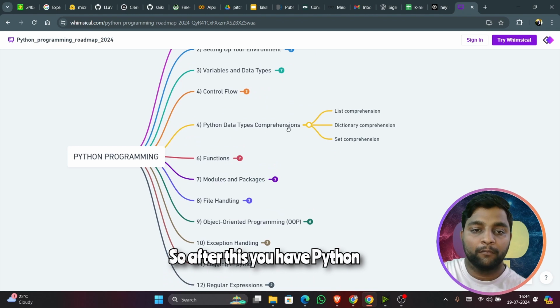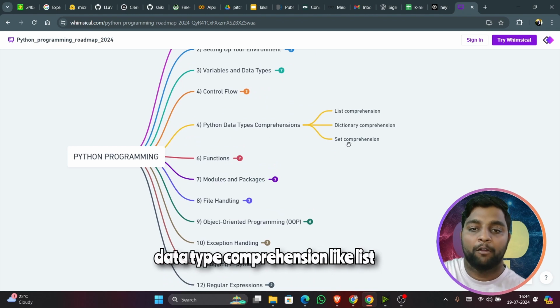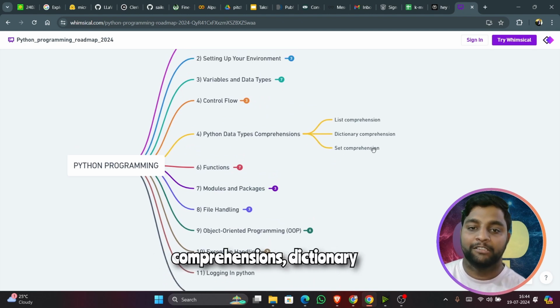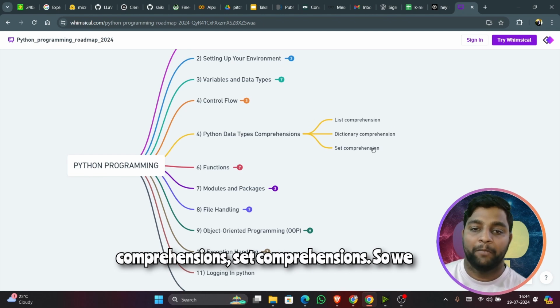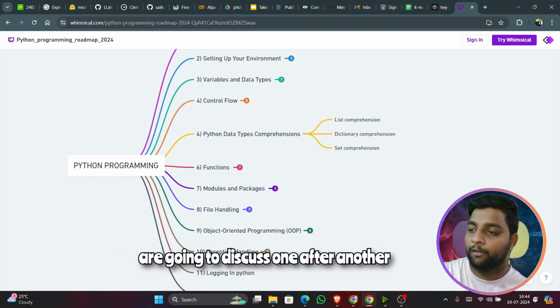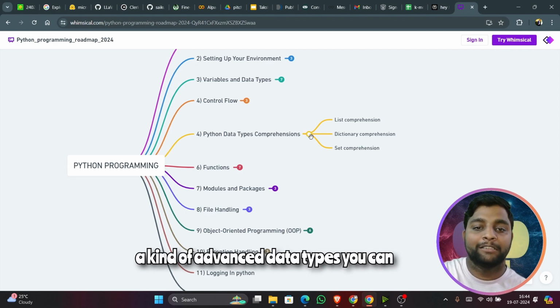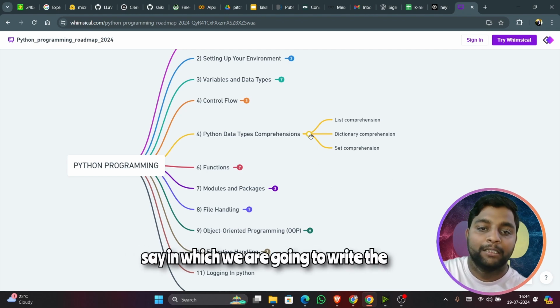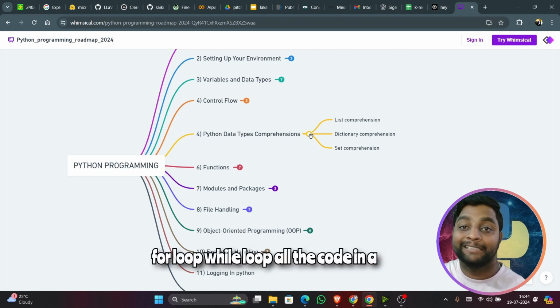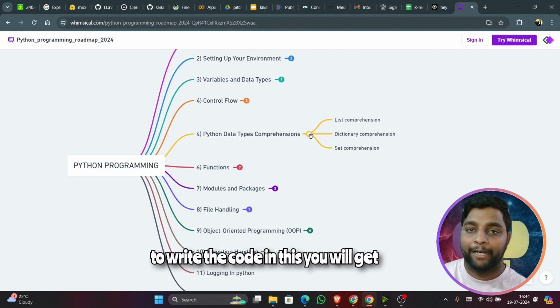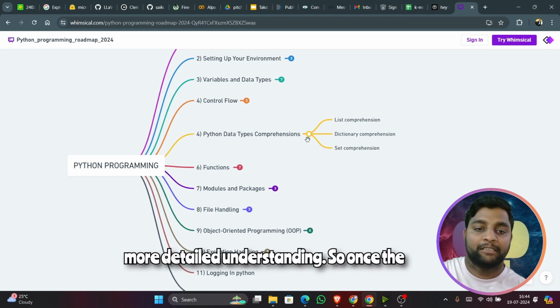So after this, you have Python data type comprehension, like list comprehensions, dictionary comprehensions, set comprehensions. So we are going to discuss one after another about all these comprehensions. They are a kind of advanced data types, you can say, in which we are going to write the for loop, while loop, all the code in a simplified format. So when we are going to write the code in this, you will get more detailed understanding.